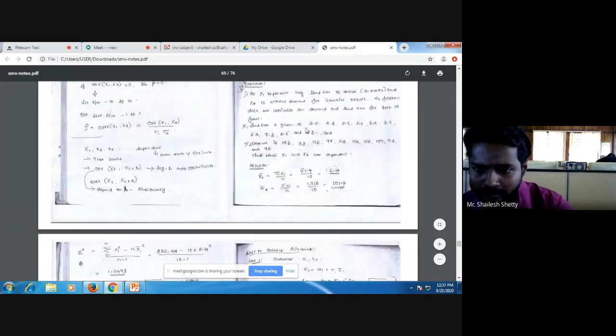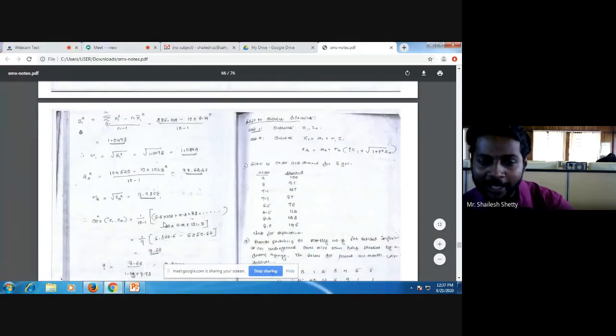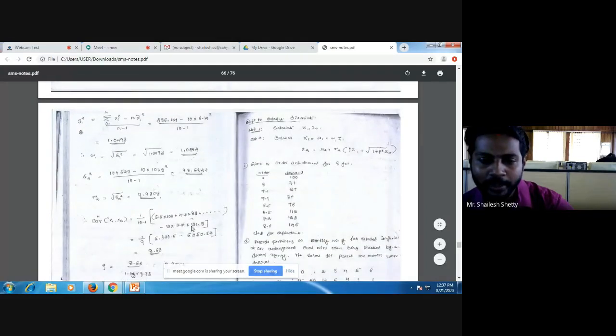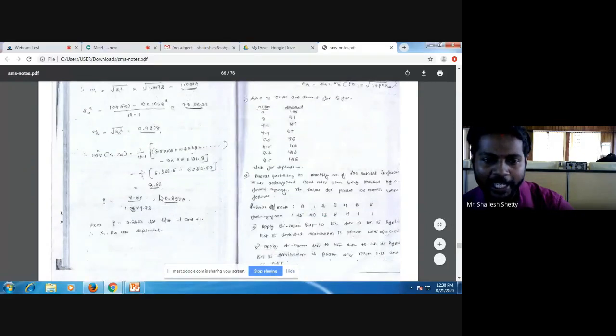How to find covariance? 1 by n minus 1. So 1 by 10 minus 1 into multiply these two. 6.5 into 103 plus 4.3 into 83 plus 6.9 into 116 plus 6.0 into 97, like that it goes on. And minus 10, the number of values, into x1 bar and x2 bar. This is minus 10 into 6.14 into 101.8. This is nothing but 1 by n minus 1 multiplying the x1 and x2 values together minus n into x1 bar and x2 bar. It will give me 8.66.